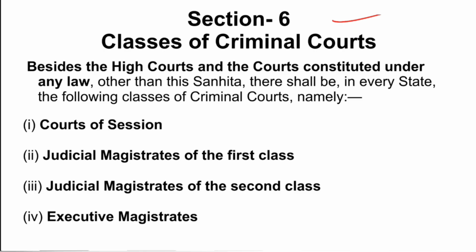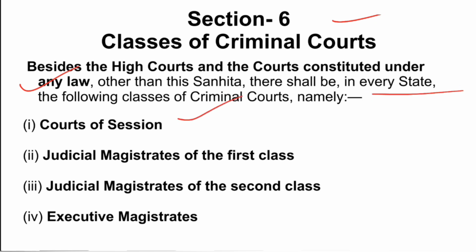Section 6 of BNSS provides the classes of criminal courts, and it says besides High Courts and the courts constituted under any law other than this Sanhita, there shall be in every state the following classes of criminal courts. So besides the High Court, which is always considered a criminal court, and the courts constituted under any law, there are courts constituted under other laws, some special laws where special courts are established. Other than those courts, this section provides the following categories of courts in every state.